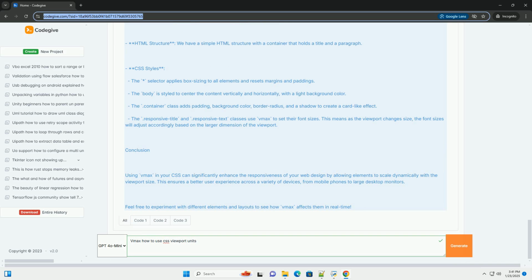Vmin: 1 Vmin is equal to 1% of the smaller dimension, either width or height, of the viewport. Vmax: 1 Vmax is equal to 1% of the larger dimension, either width or height, of the viewport. In this tutorial, we'll focus on Vmax, its use cases, and how to implement it in your CSS.